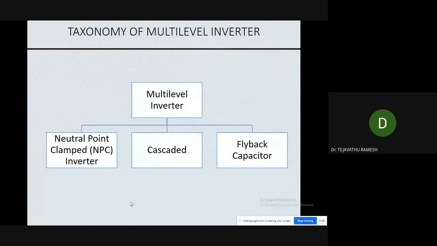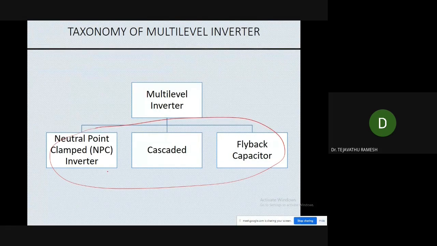And we have a taxonomy of the different types of multi-level inverters. There are 3 types: neutral point clamped inverter, cascaded, and flying capacitor. In drive applications, to my knowledge, I have not seen many papers using flying capacitors. There are papers using cascaded, and many papers using neutral point clamped inverters, but with different motors: induction motors, BLDC motors, or PMSM motors. Here we have initially followed the neutral point clamped inverter: 2 level, 3 level and 5 level.